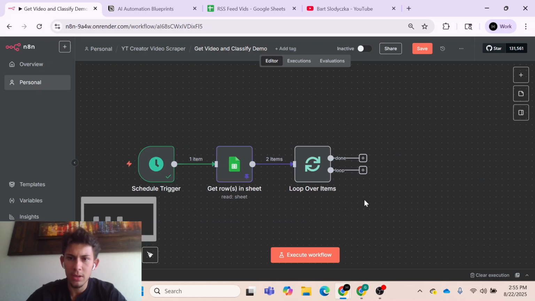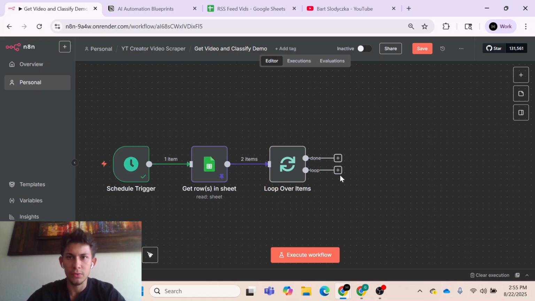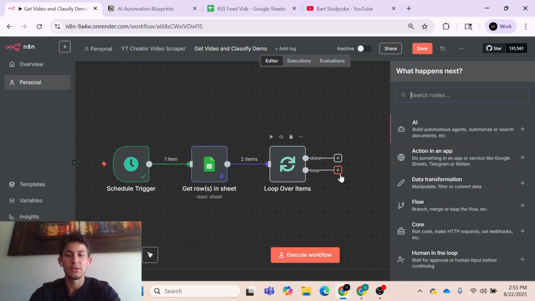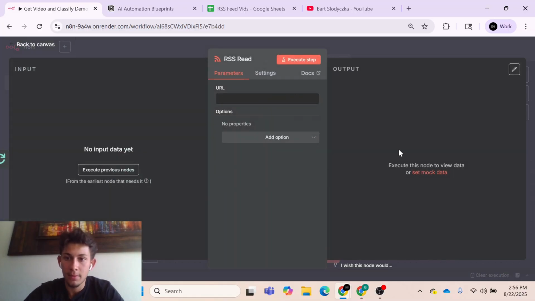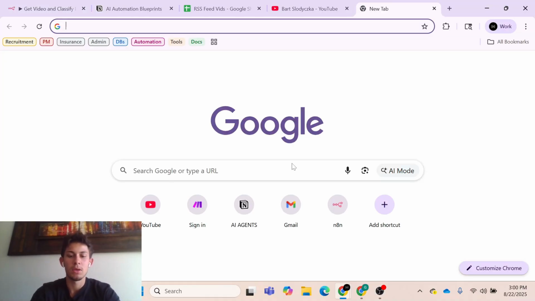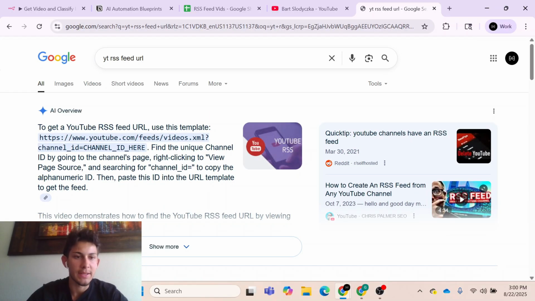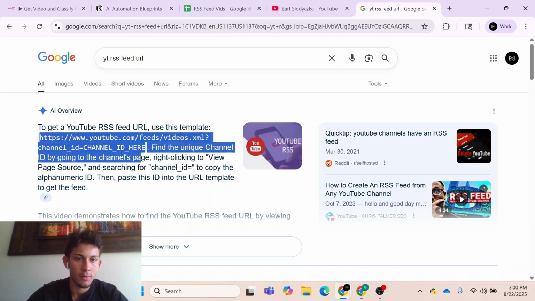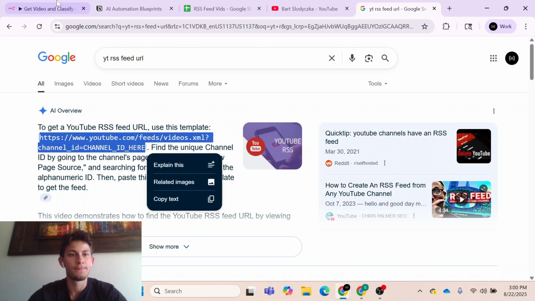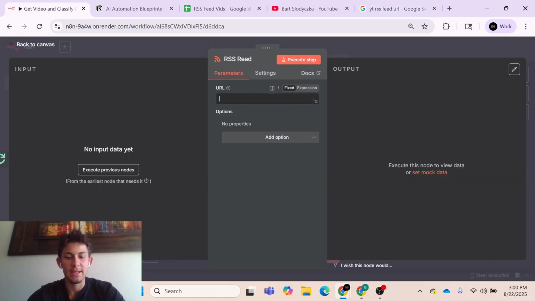And so in our loop, what we want to do is we want to get their RSS feed so that we can compare if they posted something new. So this will be an RSS feed node. And so yeah, the URL is the same structure for any RSS feed. It's just the base URL plus the channel ID. So let's look it up. Let's look up YouTube RSS feed URL. Okay, and so this is our RSS feed URL. And let's paste that in here.